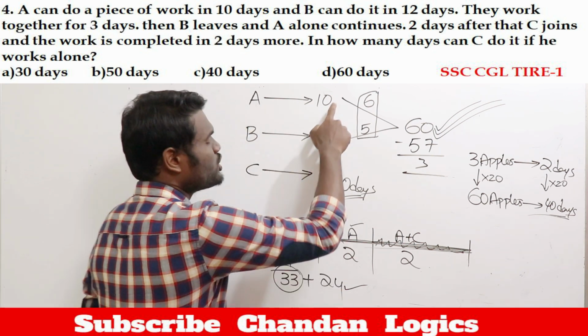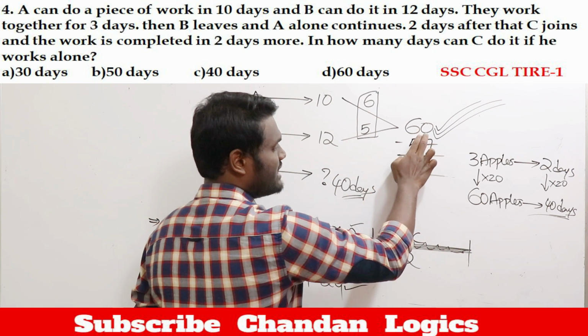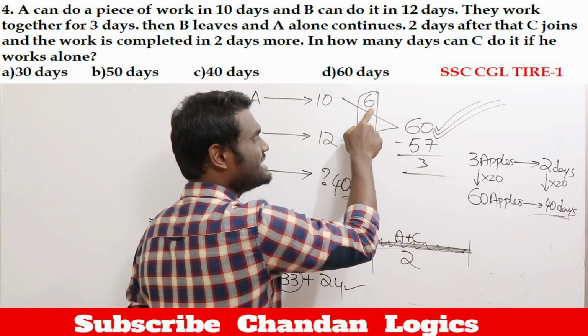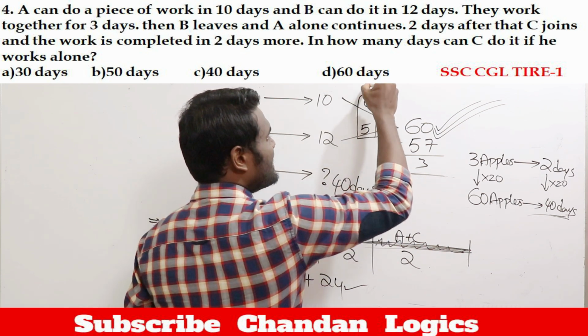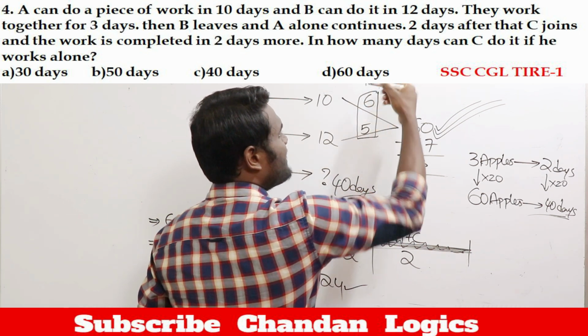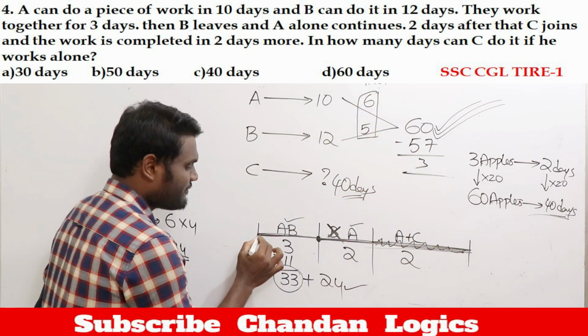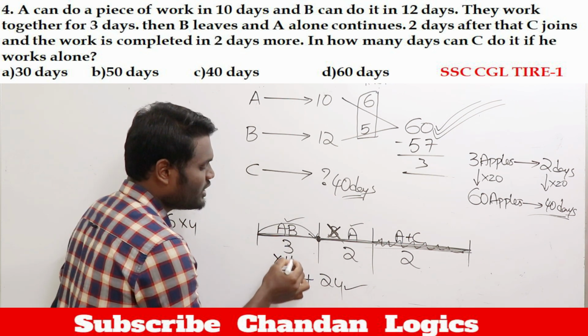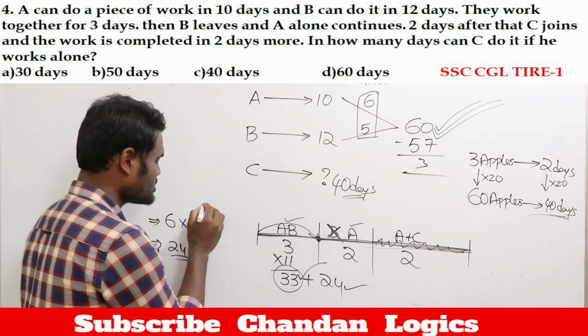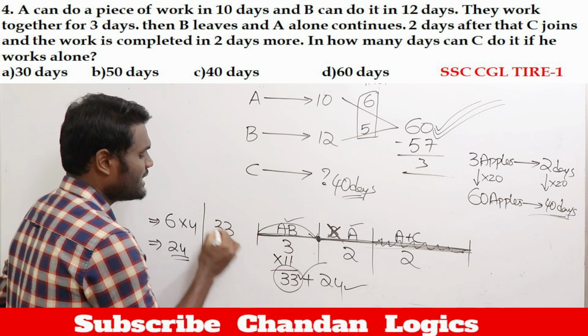So simply what you will do, the LCM of 10 and 12 is 60, which means this fellow will eat 6 apples per day, this fellow will eat 5 apples per day. Both of them means they will eat 11 apples per day. If they eat 11 apples per day for the first 3 days, both of them are eating. So 3 into 11, they will eat 33 apples. Yes or no? For the first 3 days, they will eat 33 apples.